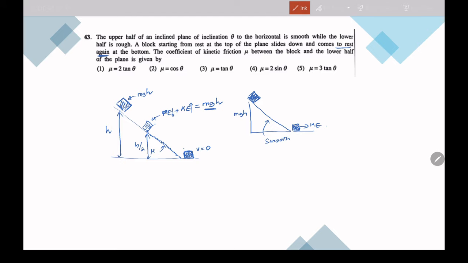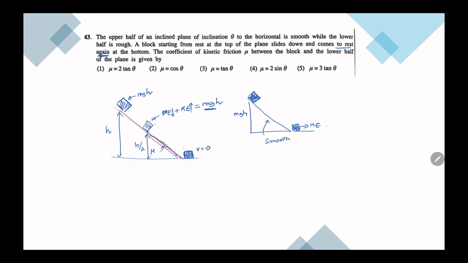They say if this total distance is x, this distance is x by 2. Now I want this distance d. This angle is given as theta. So d sin theta is h by 2. Then d is equal to h over 2 sin theta.